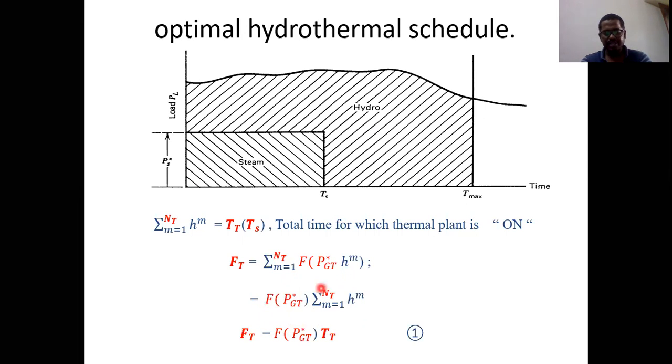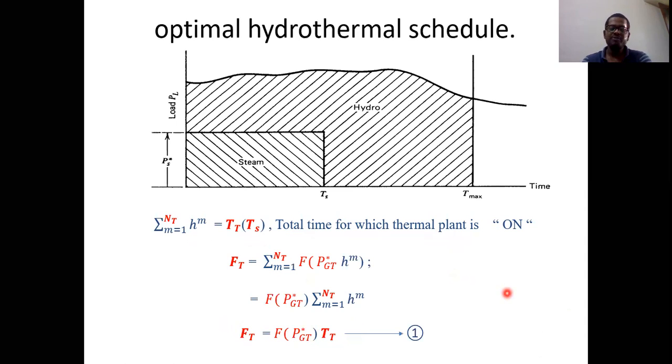And whatever we have just seen, this sigma is nothing but TT or TS. So FT equals f of PGT star into TT, where TT is the total time for which the thermal power plant is in on condition. This is the first equation. Understood everybody?